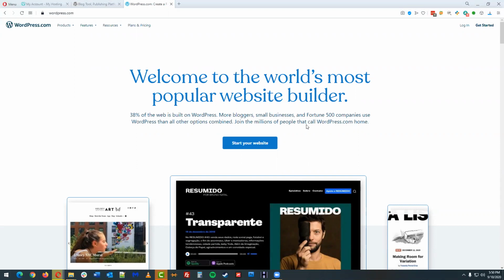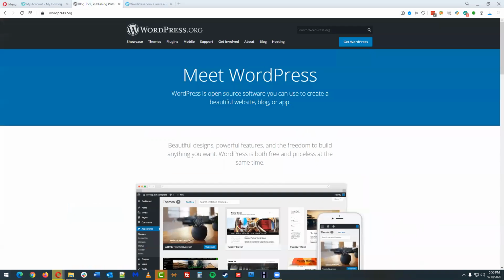It is nice with WordPress.com that WordPress will actually host the website. But hosting isn't that big of a deal these days, and there are lots of hosting companies out there. Hosting isn't really that expensive anymore. In a minute, we're going to explore the hosting options with GoDaddy, in this case. So we don't need to dig too deep into WordPress.com, because the primary platform we're going to use is the WordPress.org platform.